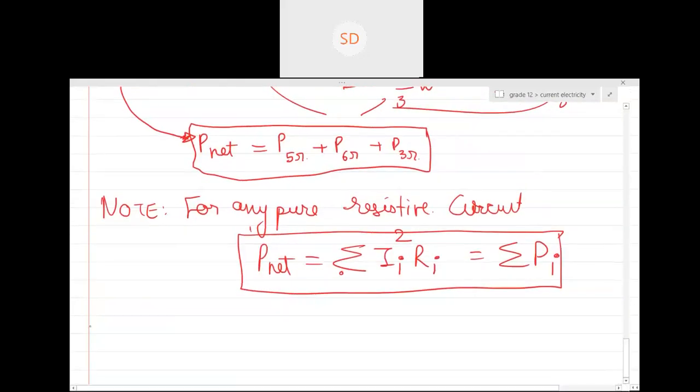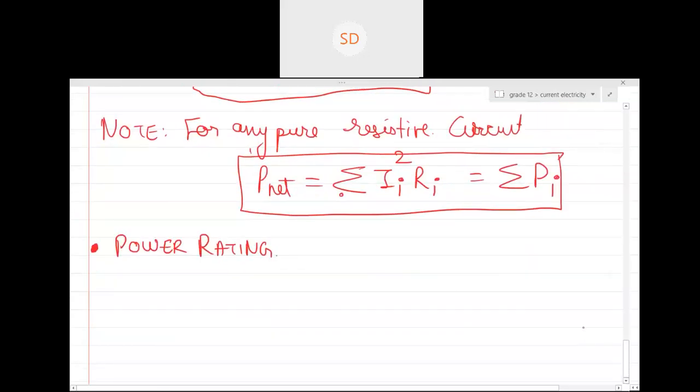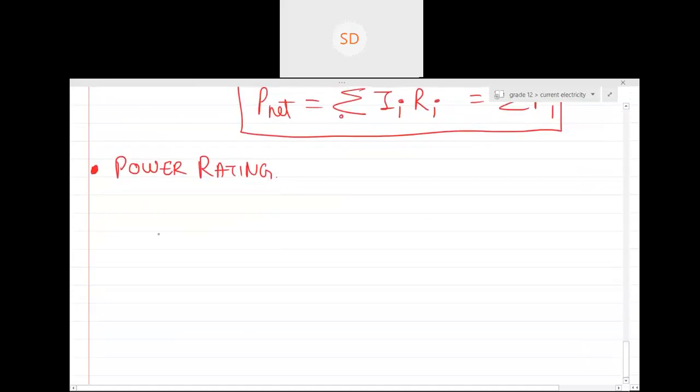The last concept in power is something called power rating. What is power rating? If you have any instrument, let's say an electric bulb, it will be represented like this. You can make a circle if you want, not necessary.